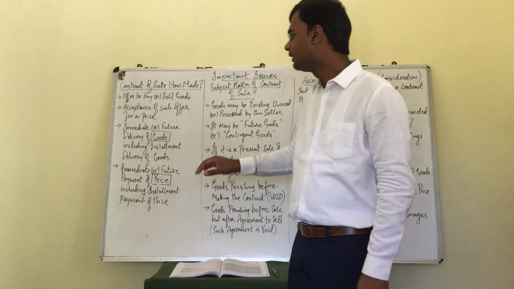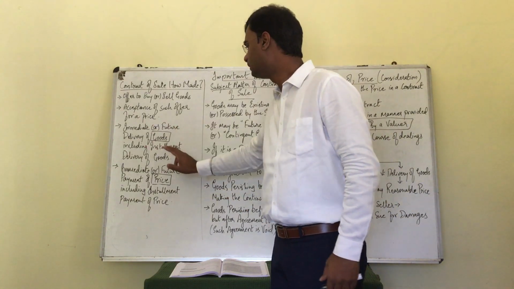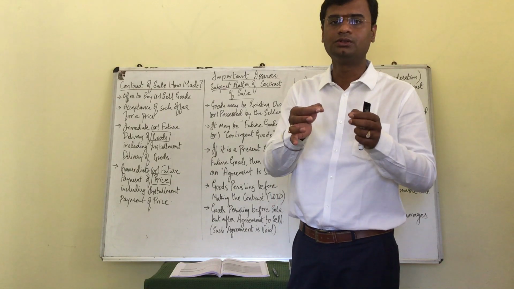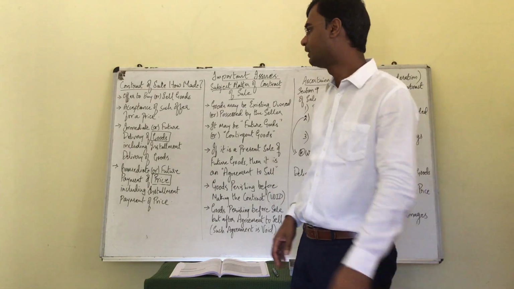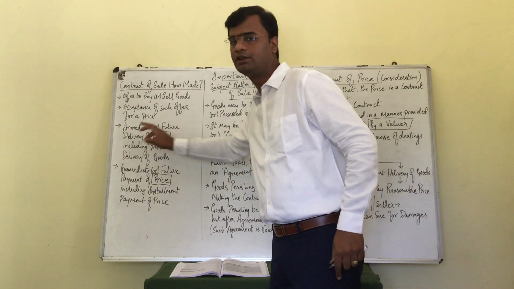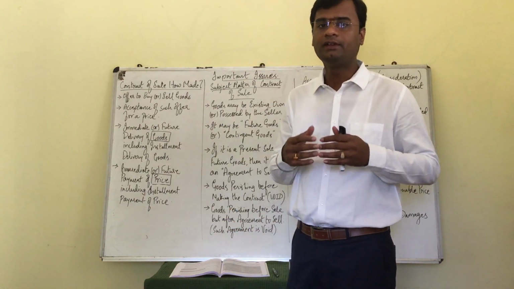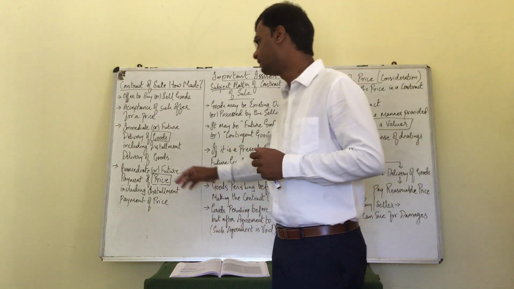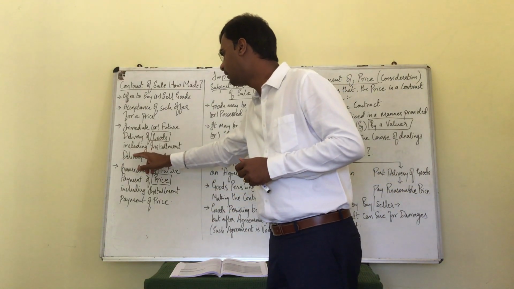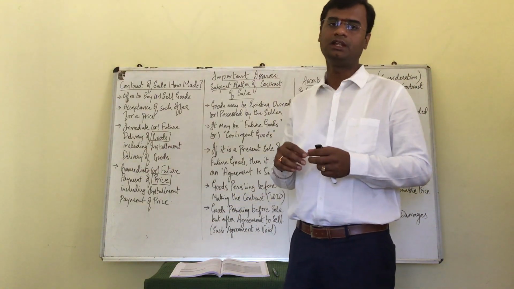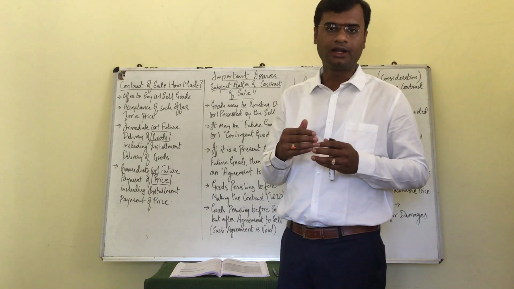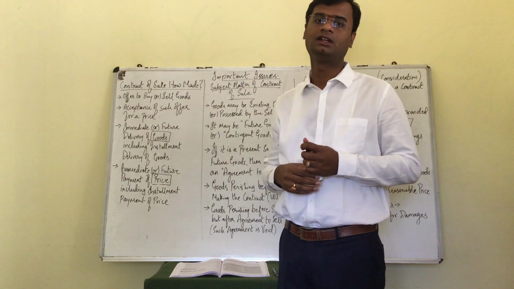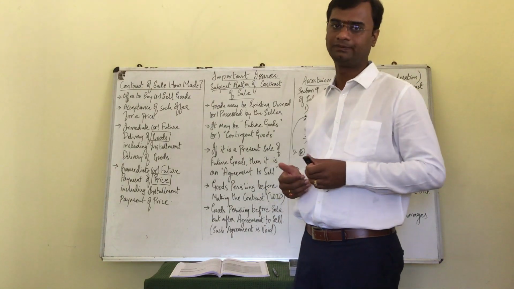When I say immediate delivery of goods, that means today I am delivering the goods to the buyer as a seller. When I say future delivery of goods, that means today we are entering into a contract to deliver the goods in future. And third one, delivery including installment delivery means I can enter into a contract today to deliver the goods in installments spread across various dates or various months.